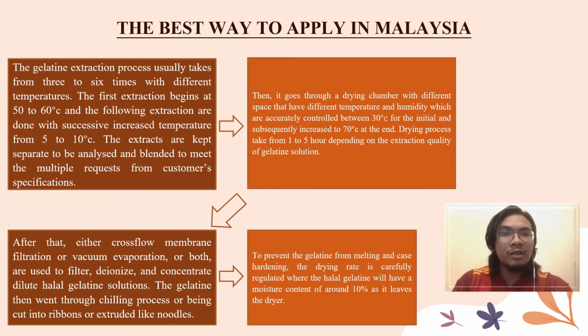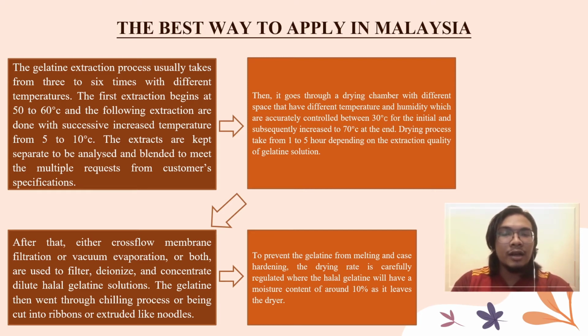After that, the extractions are kept separated, analyzed, and blended to meet multiple requests from multiple customer specifications. Then the extraction goes through a drying chamber that has different spaces with different temperature and humidity, accurately controlled, starting around 3 degrees Celsius and subsequently increased until 70 degrees Celsius at the end. The drying process usually takes around 1 to 5 hours depending on the extraction quality of the gelatin solution.